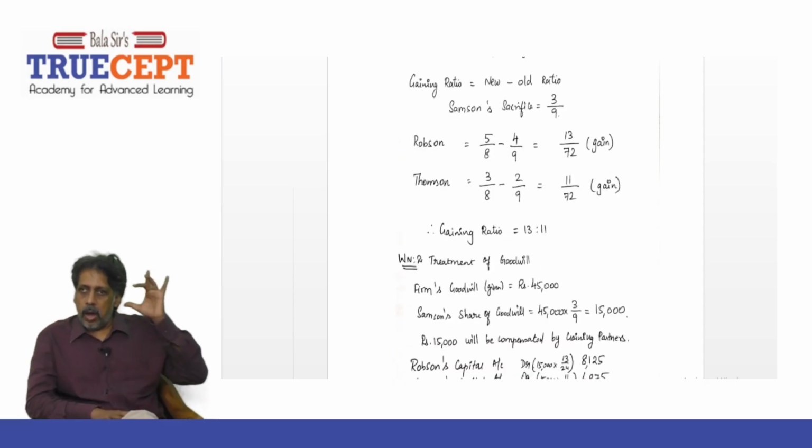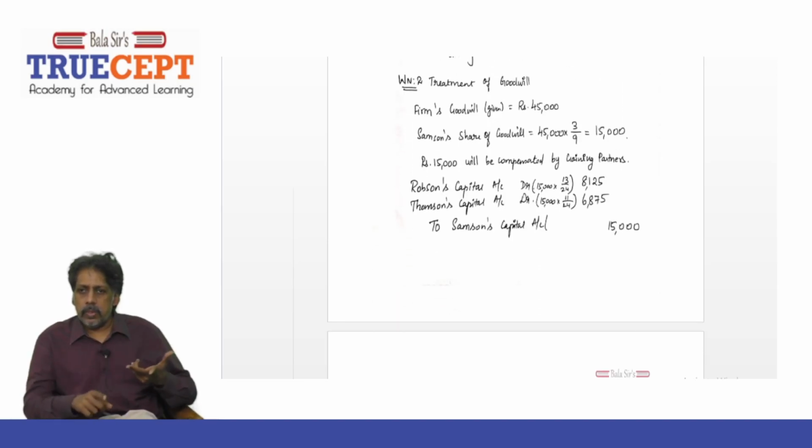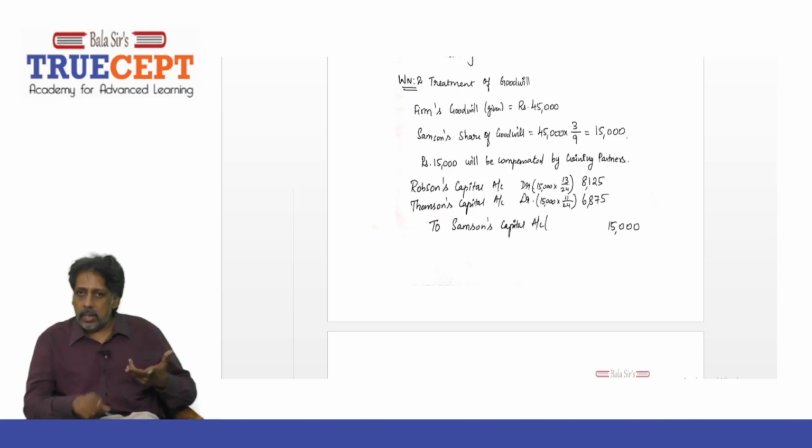Now I'll go to the second step. Step number 2, that is you want to deal with the goodwill. Accounting treatment of goodwill. Very simple. You take the retiring partner's share of goodwill, which is 45,000 rupees into 3 by 9. That will work out to 15,000 rupees.